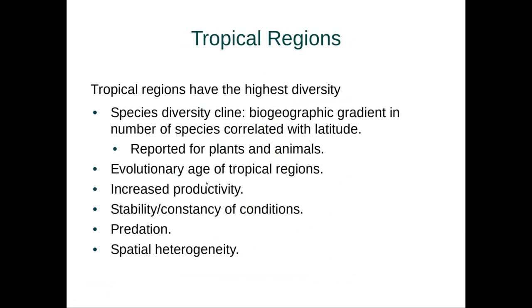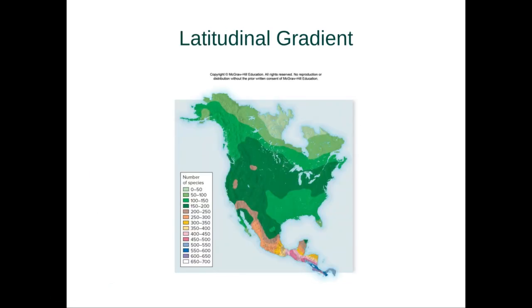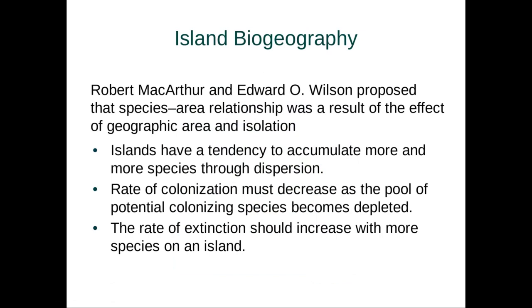But the other thing is that the evolutionary age of tropical regions is also higher. There's also increased productivity in the tropics. There's a stability and consistency of conditions in the tropics. Predation is a thing, as well as lots of habitat and spatial heterogeneity, which give the tropical regions really high amounts of diversity. So I just wanted to make mention of that. Tropics are a really cool area, with all sorts of cool biodiversity overall. Sorry about that. It's leading the tropics to have high amounts of diversity.